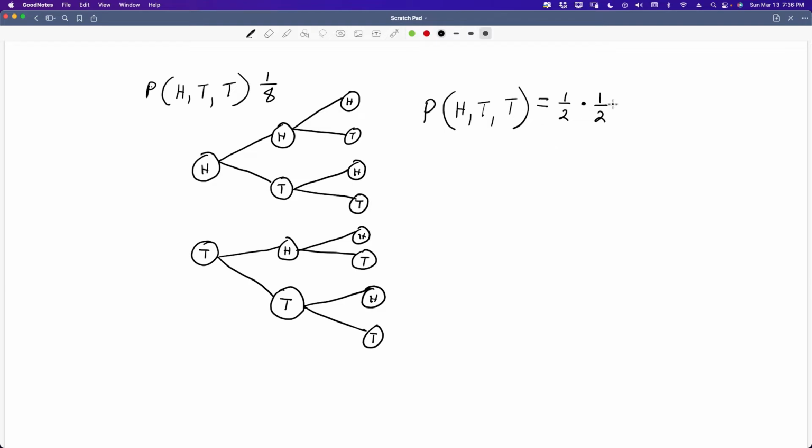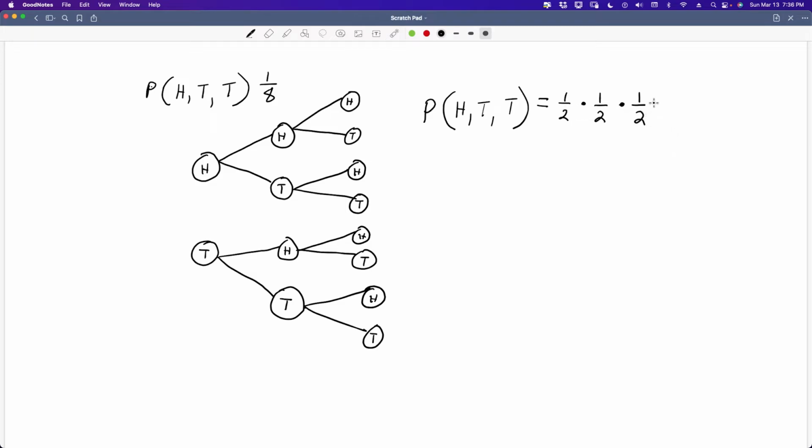And the same thing for the third throw. It doesn't matter what happened in the first 2 throws. For the third throw, it's still an independent event. What I mean by independent event is it doesn't matter what happened before. It will be what it will be regardless of what the first two throws were. So it's another independent event, and I still have a 1 out of 2 chance for it to land on tails on that single toss.